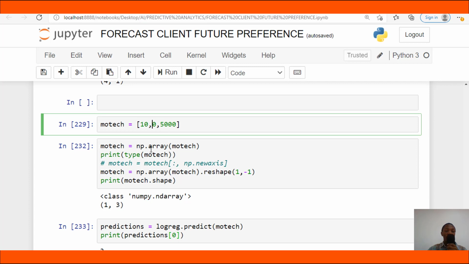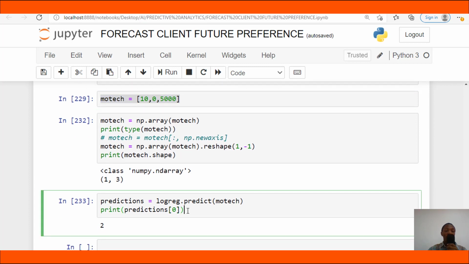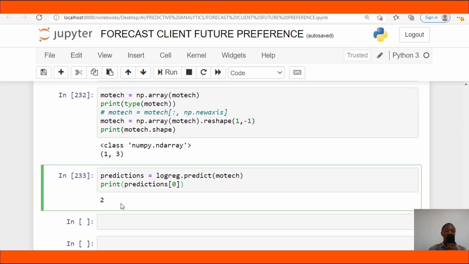So what I did is convert this Python list into a numpy array, then I used the reshape function (1, -1) to convert the one-dimensional array into a two-dimensional array. And here you can see this input, which is motech, is now in a two-dimensional array, and it is now able to make a prediction and get the result in the model.